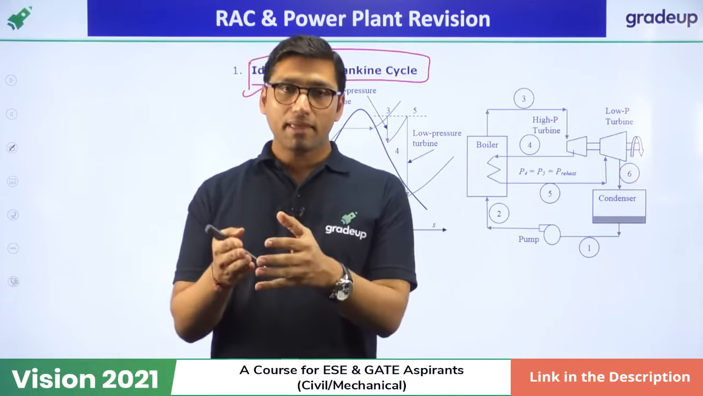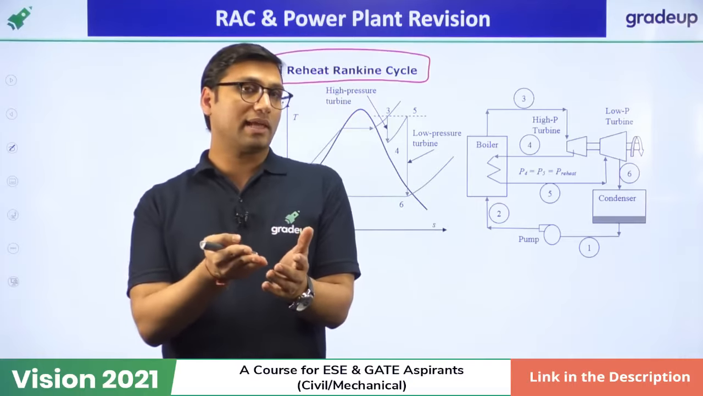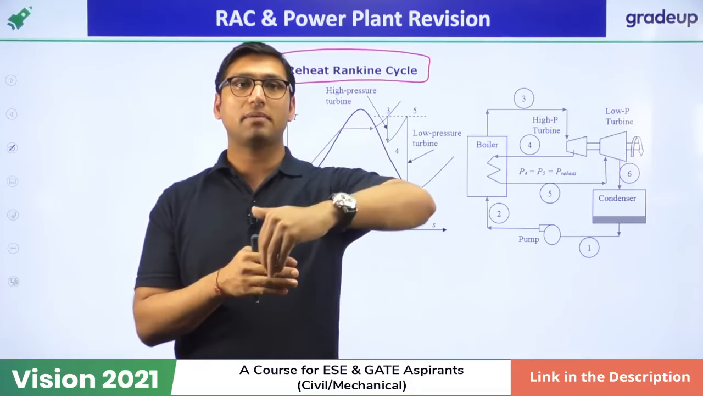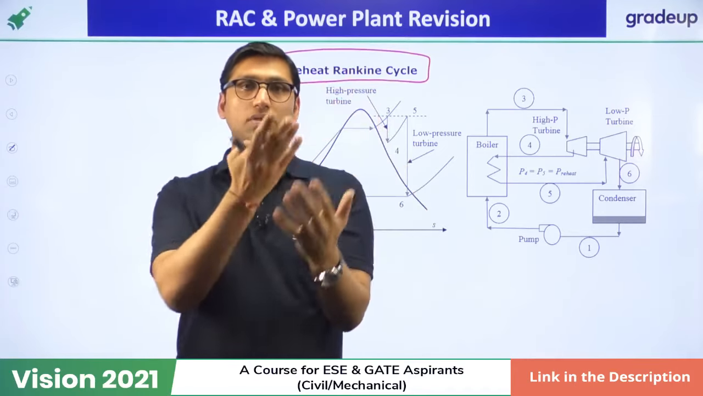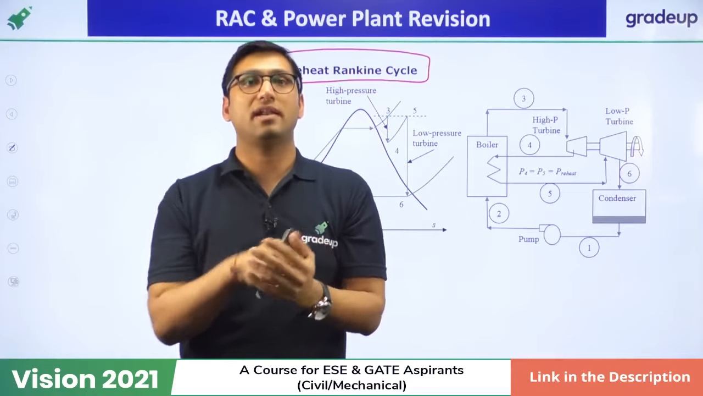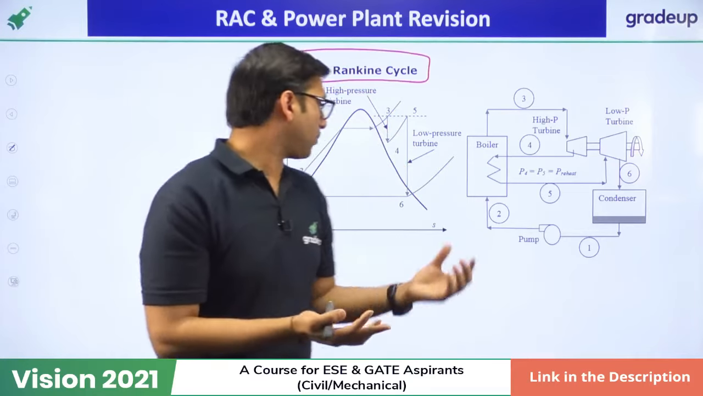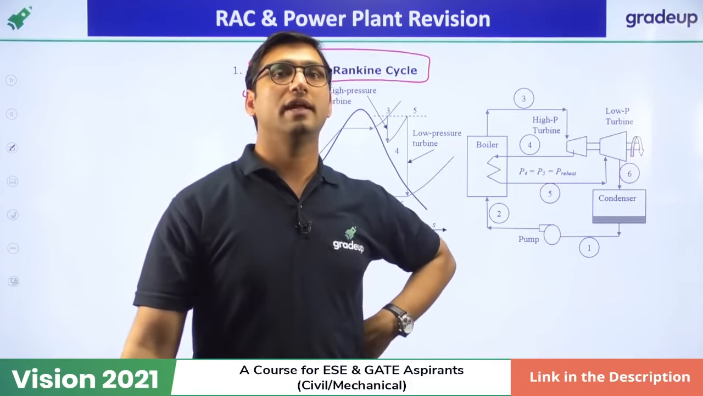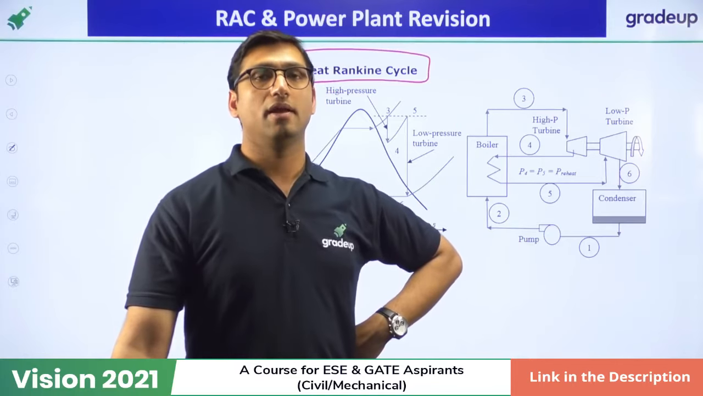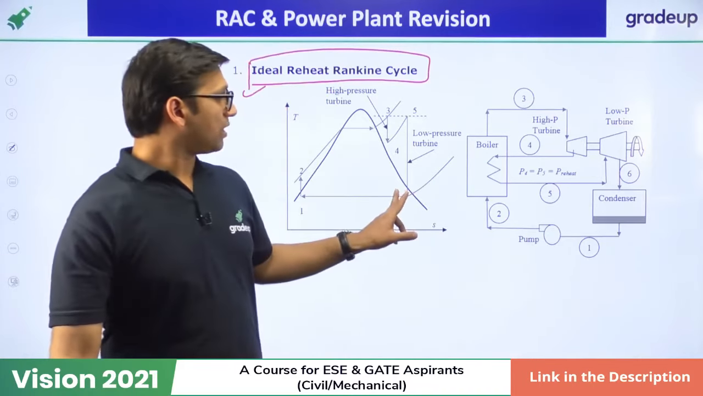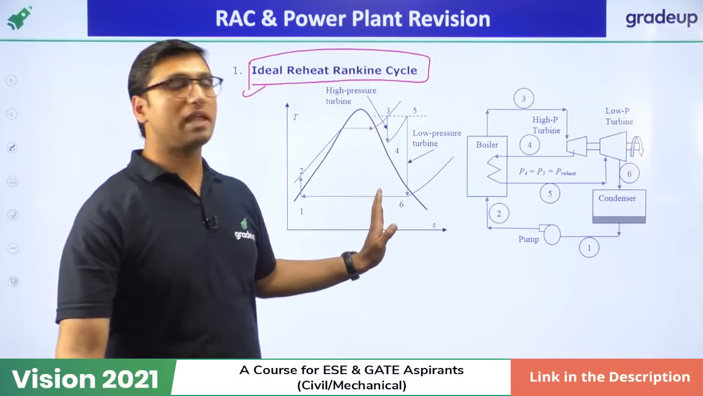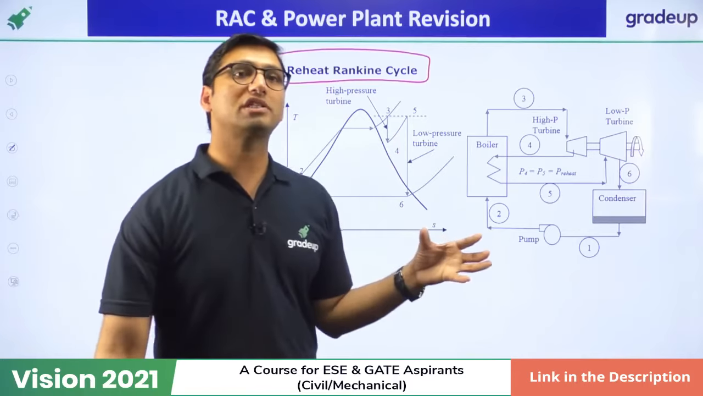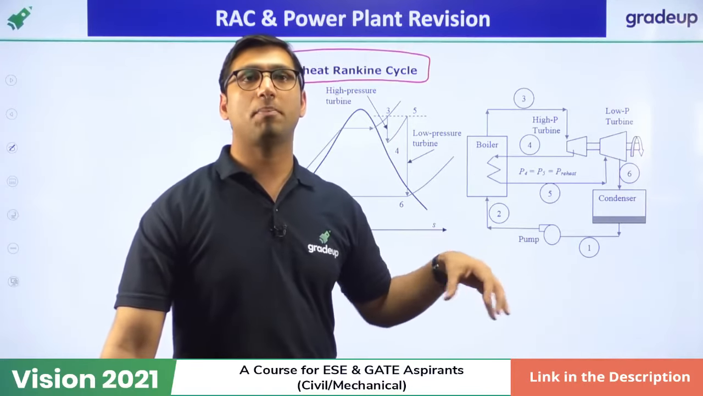What is reheating? I have told you that in the case of a Rankine cycle, at the exit of the turbine, the steam is normally in the wet region. Suppose it is in this region. We don't want the steam to be in the wet region because it can cause erosion of the turbine blades. So we want the steam at the exit of the turbine to have a higher dryness fraction or less moisture. To remove the moisture at the exit of the turbine, we perform the operation of reheating.